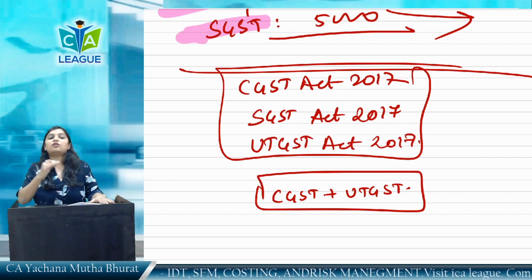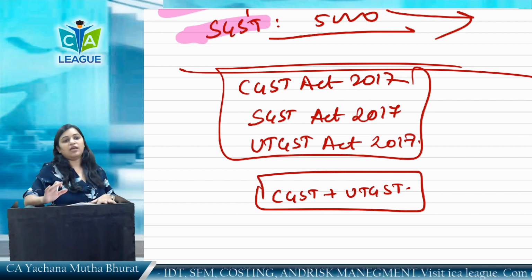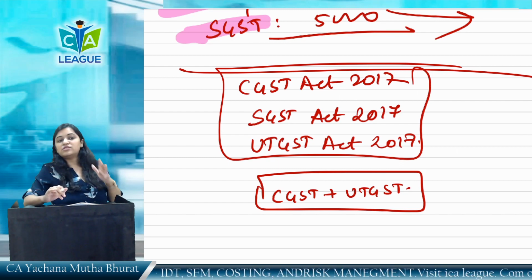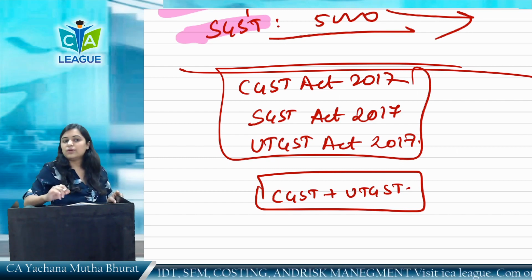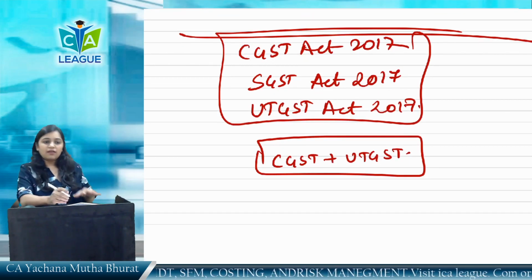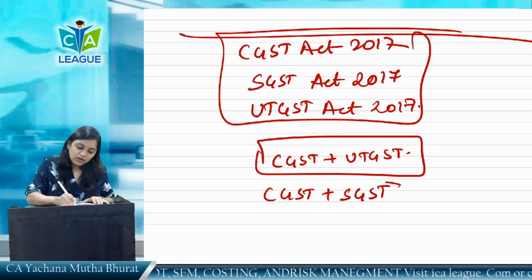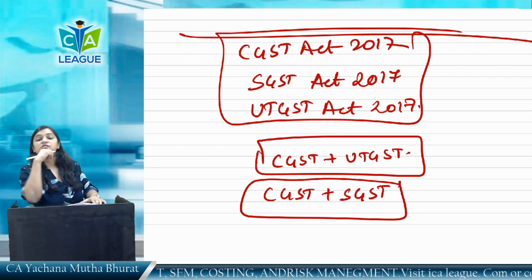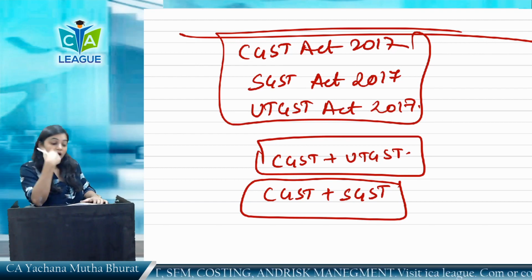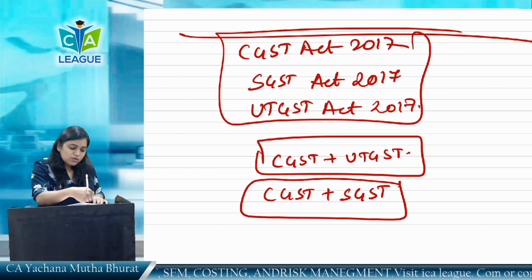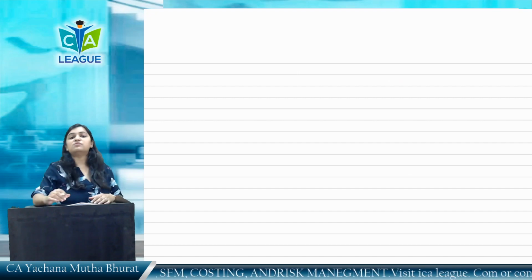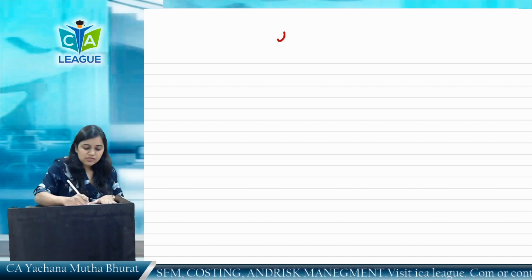UTGST is just a replacement of SGST. For that, the act which has come is UTGST Act 2017. For intra-state transaction, CGST plus SGST. For intra-union territory, CGST plus UTGST. So, this was one thing. Now the second thing comes. What will happen in case of interstate transaction?